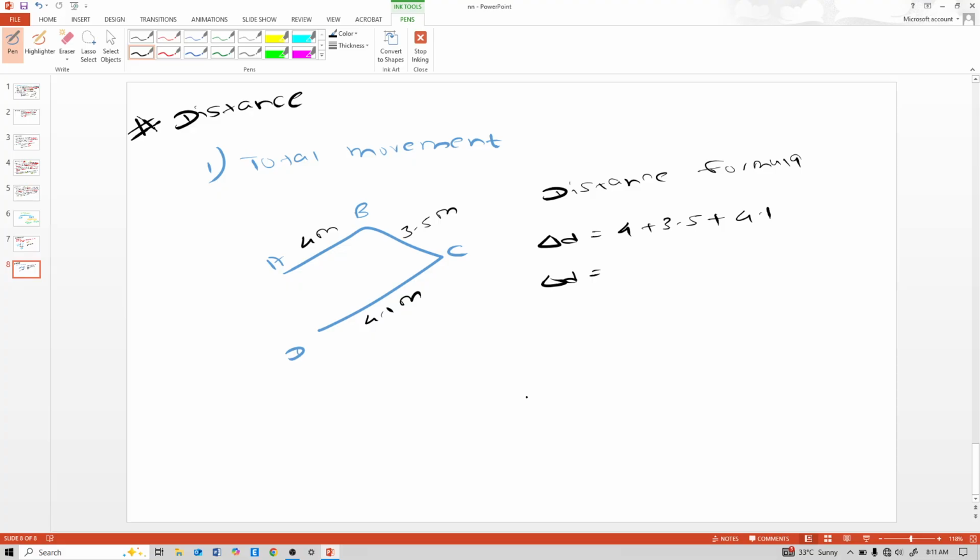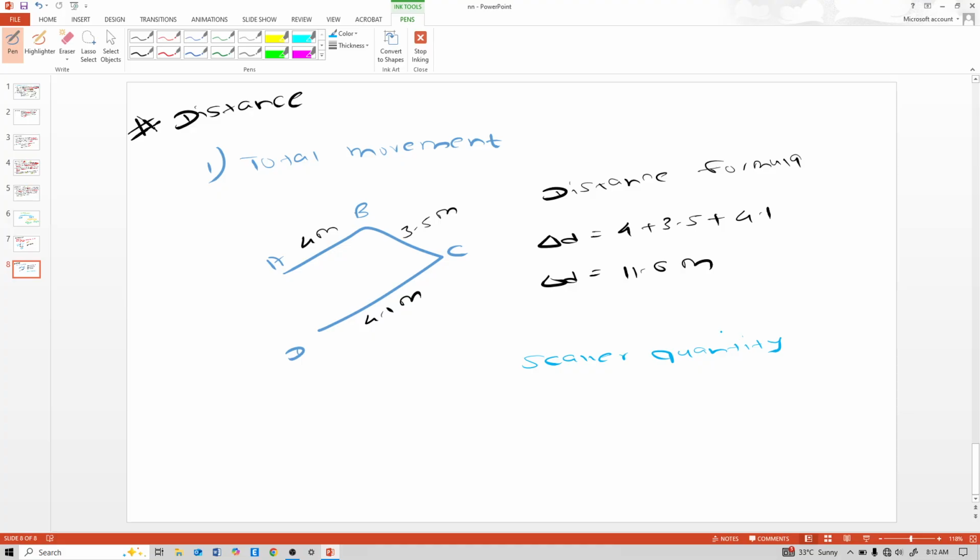Distance is a scalar quantity. Remember that. It is 11.6 meter. Distance is 11.6 meter for that, 4 plus 3.5 plus 4.1. Scalar quantity means it only has magnitude.